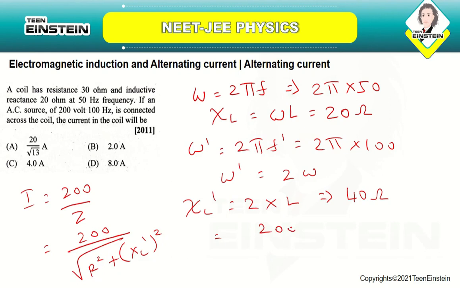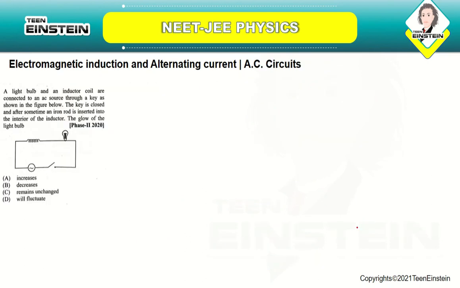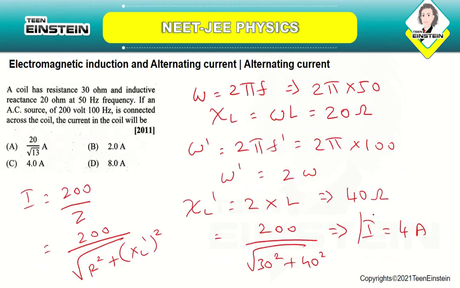So it is equal to 200 divided by root of 30 square plus 40 square. If you solve this, you will be getting the current value as 4 ampere. So the correct answer is option number C. So the current in the coil will be 4 amperes.